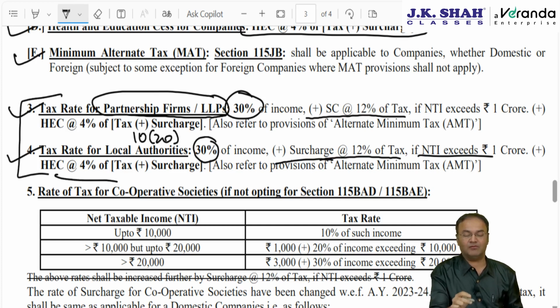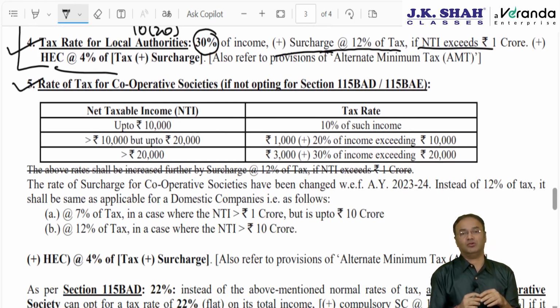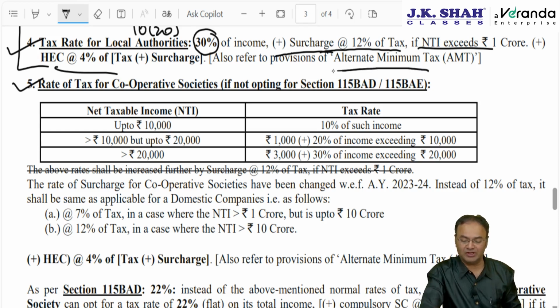For both of them we will have to also compare with alternate minimum tax. For companies we say minimum alternate tax, similarly for other than companies it is AMT. Next is rate of tax applicable to cooperative society. For cooperative society there are two types of tax rates. One is normal tax rate and the second is special tax rate given in sections 115BAD and 115BAE.